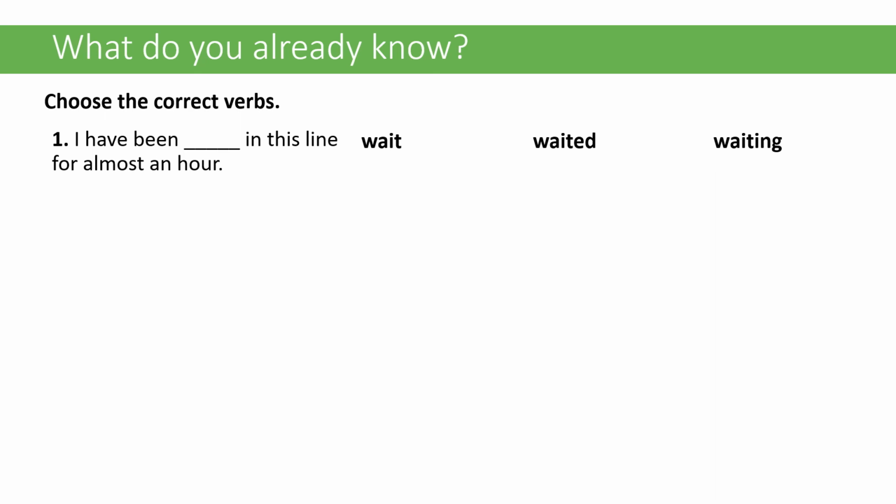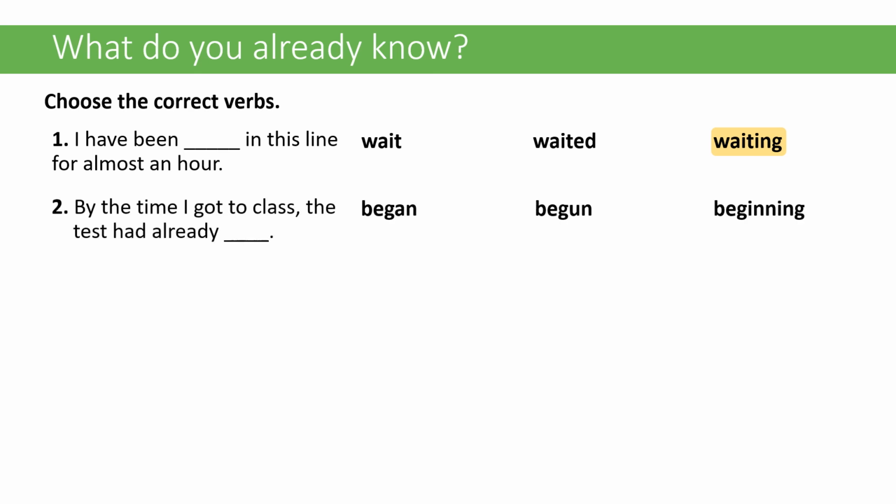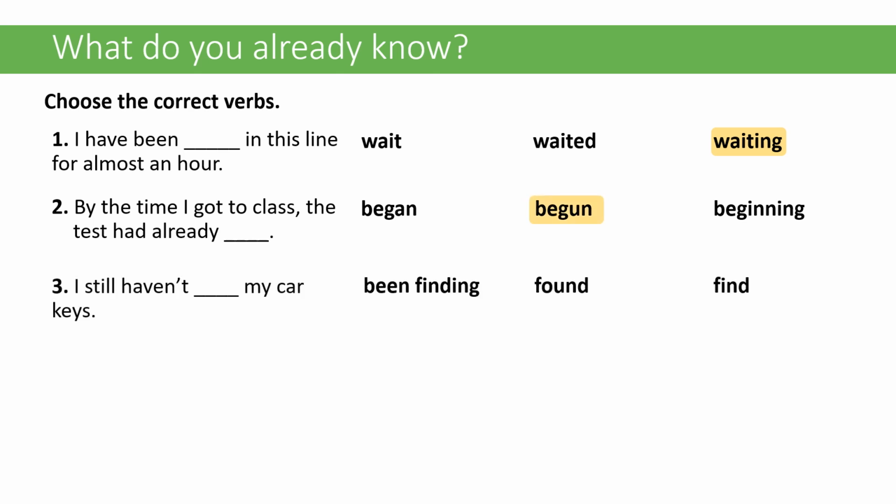In these ones, you want to choose the correct verbs. Number 1, I have been waited or waiting in this line for almost an hour. It should be waiting. By the time I got to class, the test had already begun or beginning. It should be begun. I still haven't been find my car keys. It should be found.